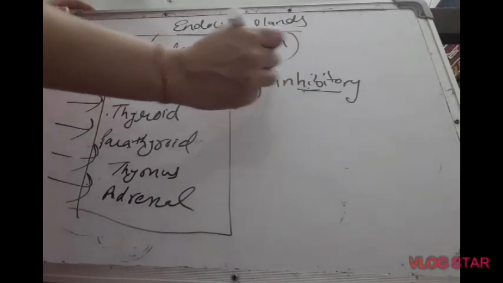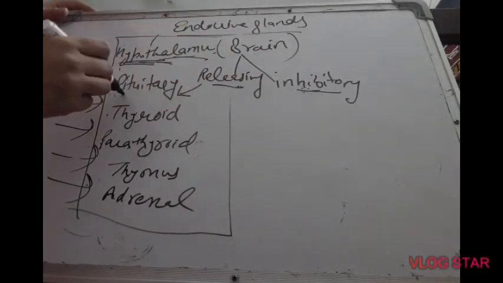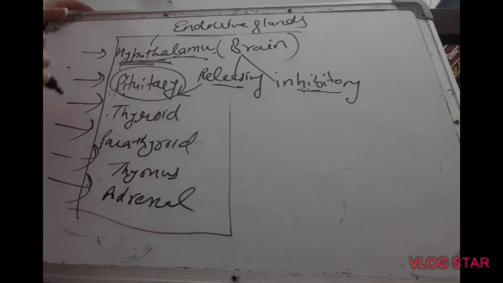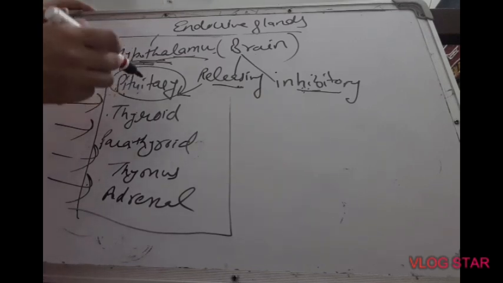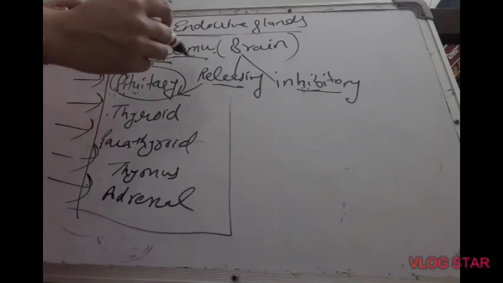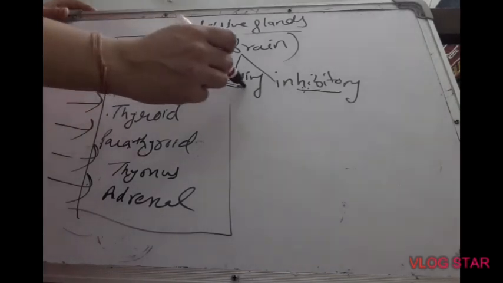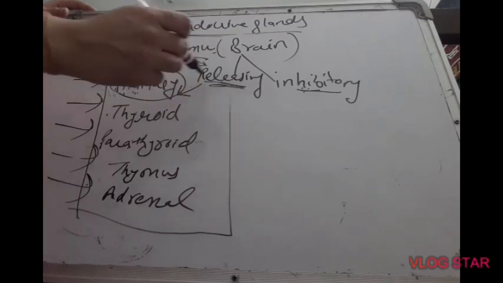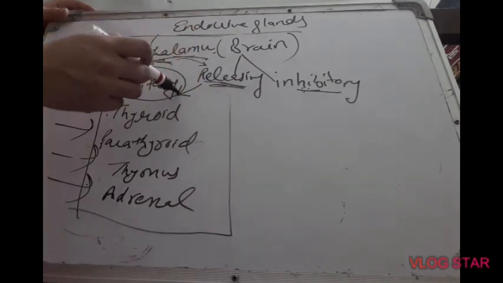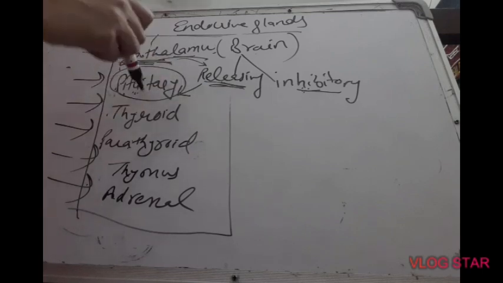So the hypothalamus either releases releasing hormone or inhibitory hormone. Both these hormones act upon the pituitary gland and will stimulate it to start secreting its hormone, or stop secreting its hormone. If the hypothalamus releases releasing hormone, then this hormone will act upon the pituitary gland and stimulate it to release its hormones.